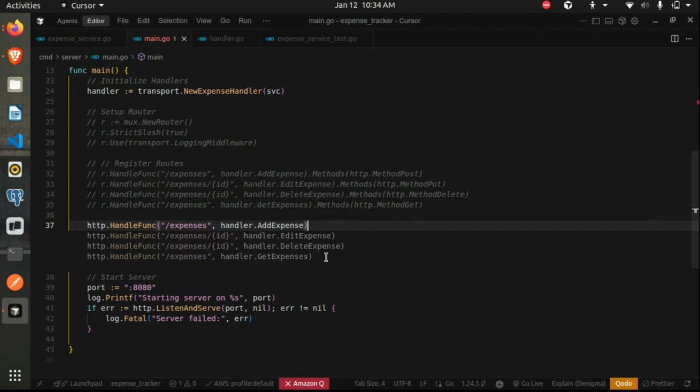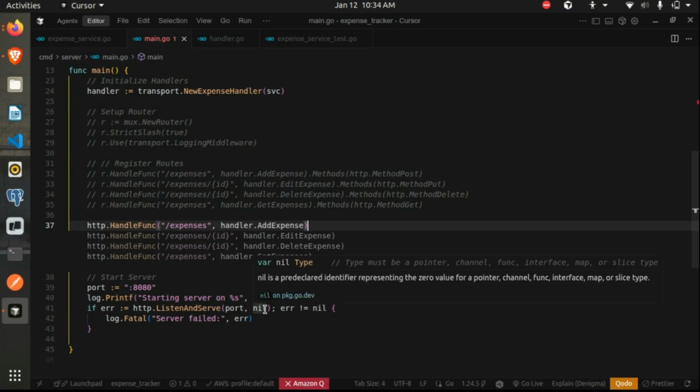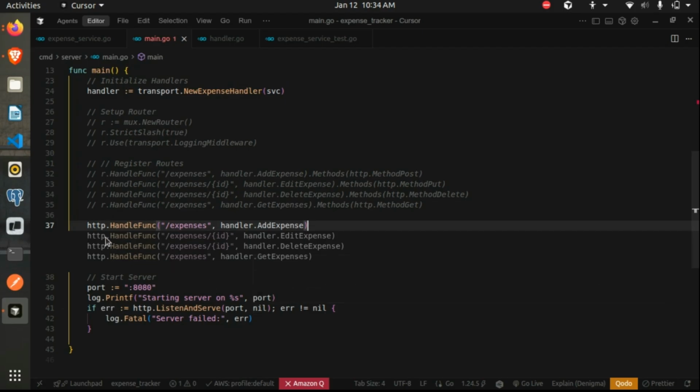Clear till here, or any questions? So this is basically two ways: using the net/http package and using an external package such as Gorilla Mux to declare our routers. If we are using the net/http one, we can simply have the second argument as nil, and then it uses the default routing methods.